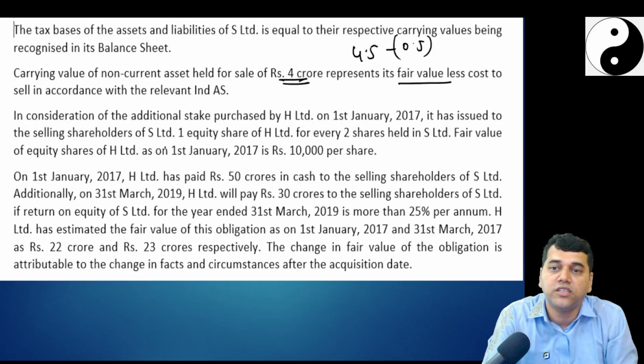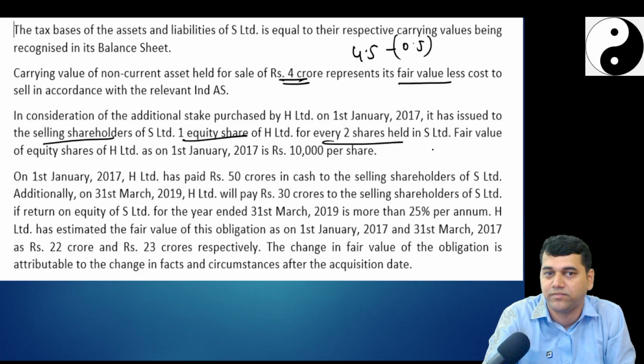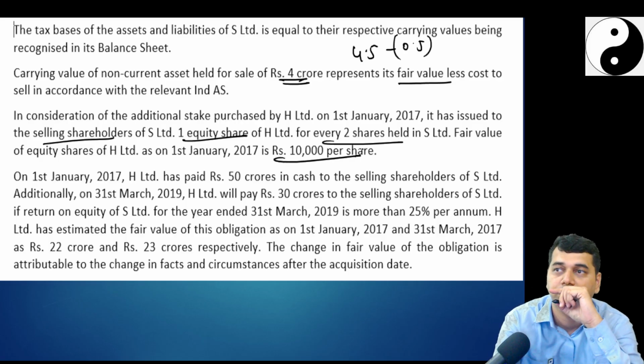In consideration of the additional stake purchased by H on 1st of January 2017, it issued to the selling shareholders 1 equity share of H for every 2 shares held in S. Now comes the purchase consideration. Equity shares of H Limited value is 10,000 rupees per share. So this is the purchase consideration, issued in cash.